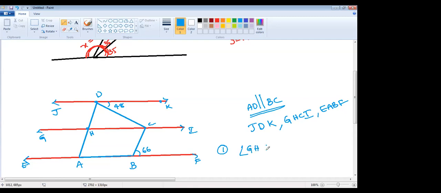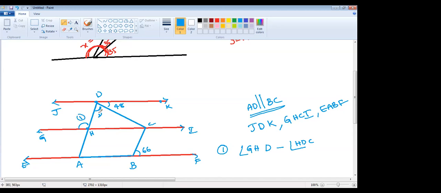You're supposed to subtract angle GHD with angle HDC. This is one part you're supposed to find out. GHD minus HDC, you have to subtract these two angles.